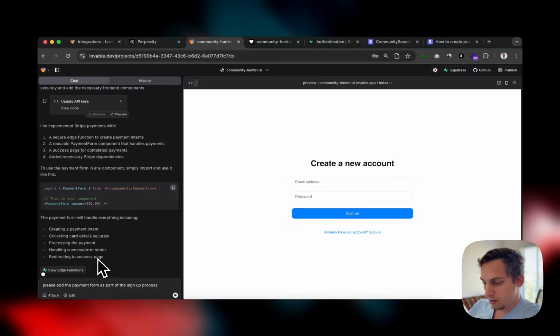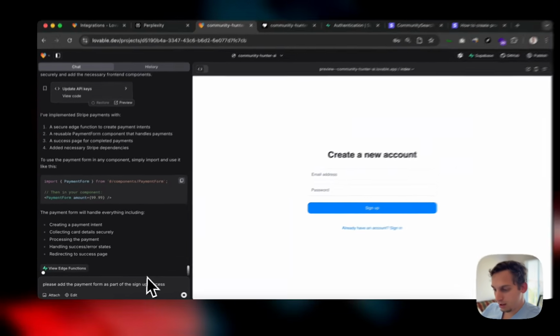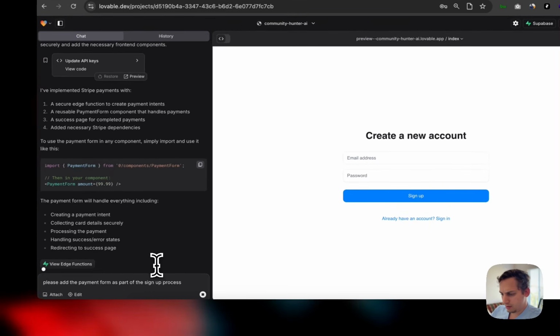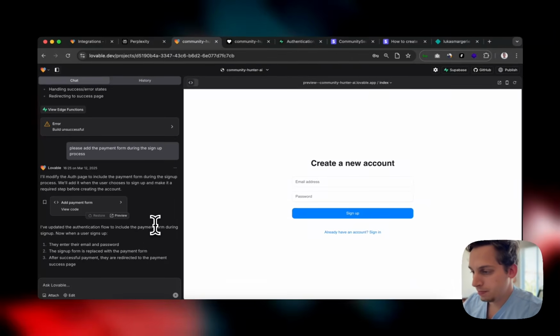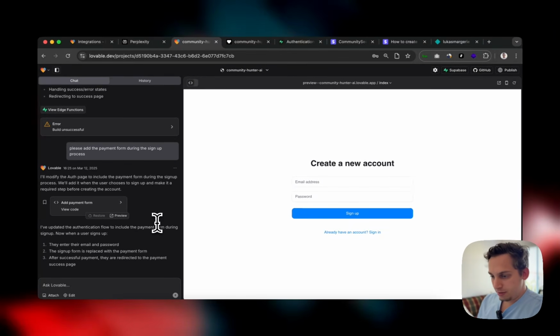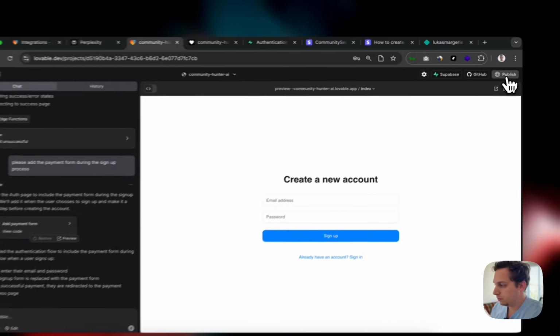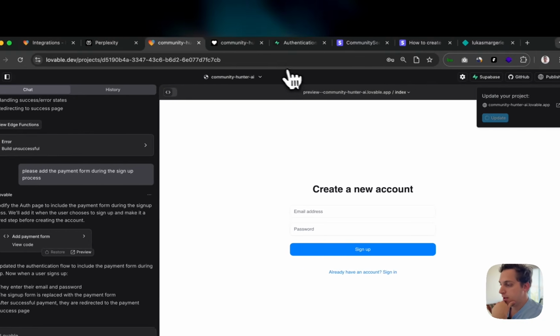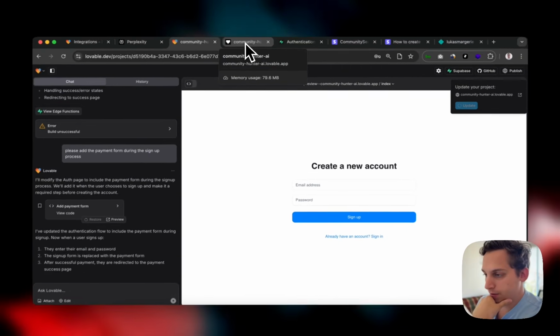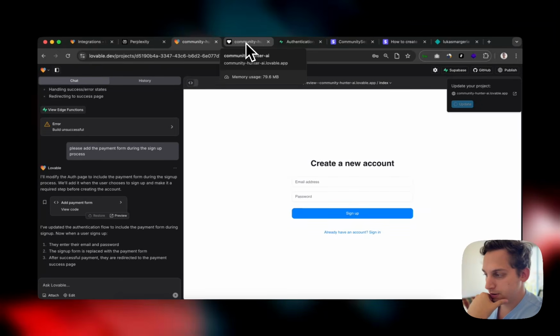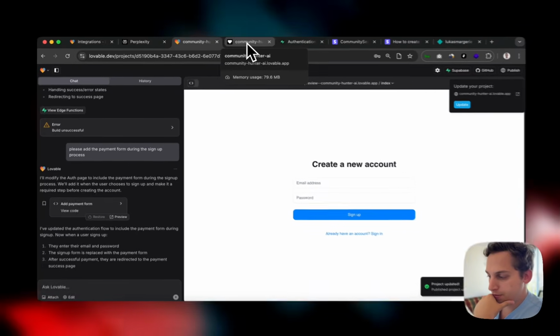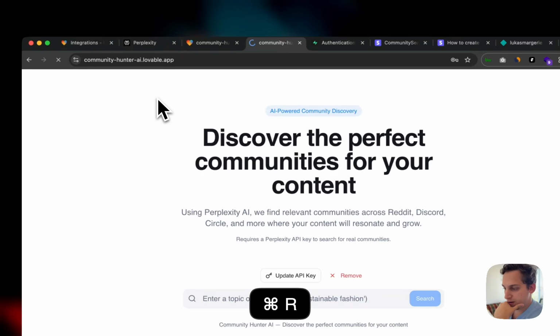So let's just use that. I think it's still doing something, so we gotta wait. Okay, so now Lovable says that this payment form is part of the sign up process. So what I'm gonna do is I'm gonna publish this again and refresh it here. Well, I have to kind of log out in a way. I don't know if that's possible. If not, I can just use another browser. But let me just refresh this.